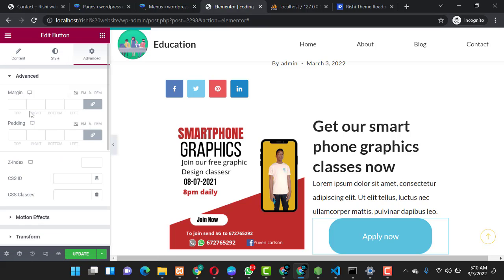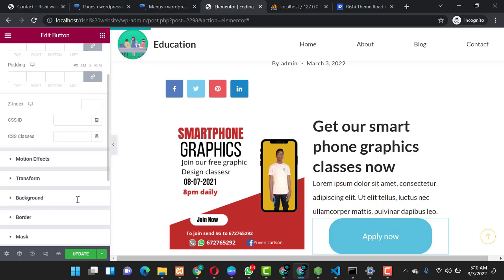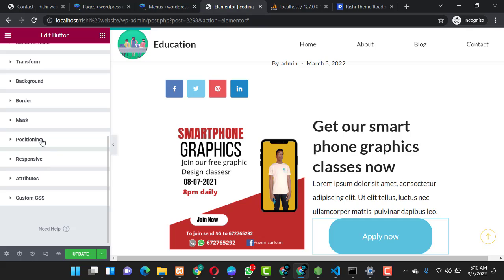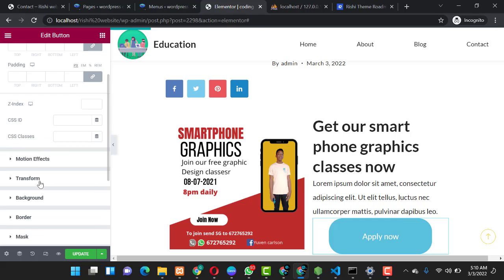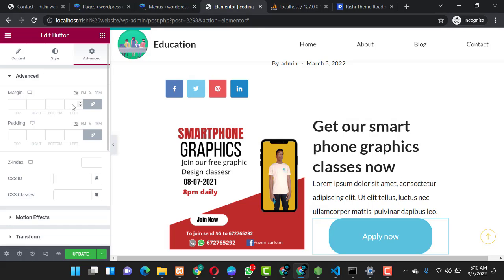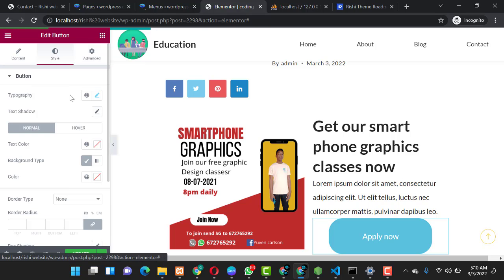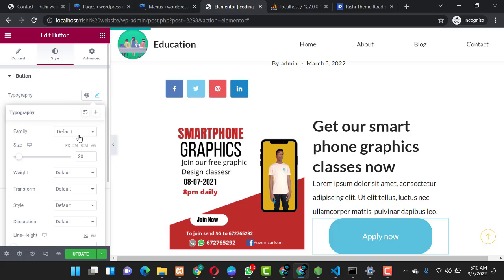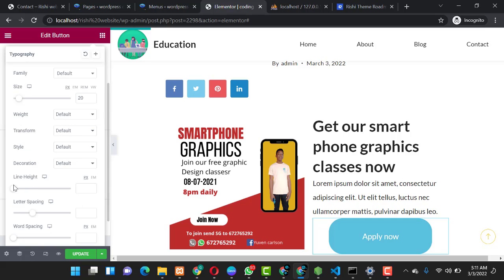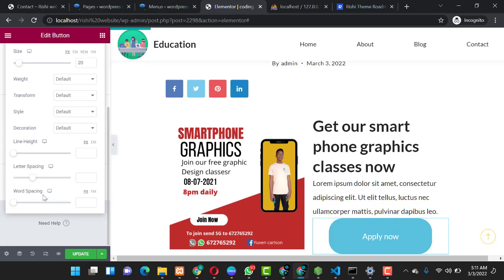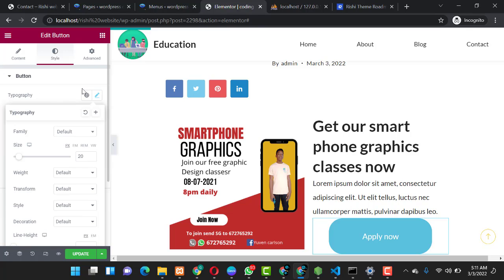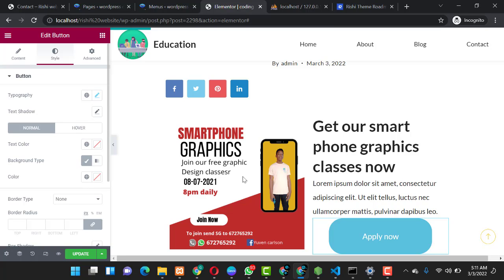You can still come over here, we give it margin, padding, and all that. You can give the effect, the background, the border, the attribute, responsiveness, and the positioning depending on how you wish to do it. You can put the transform and everything. You can also change the other styles, weight, everything here depending on how you want it to look, guys.